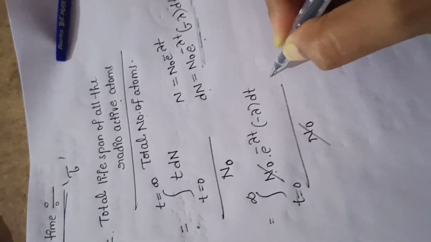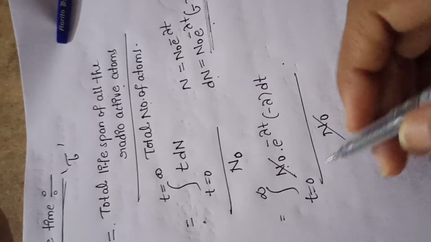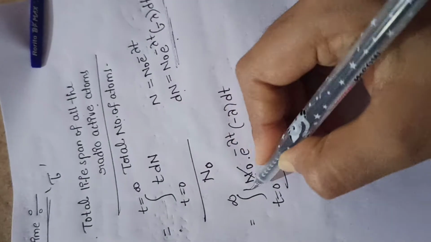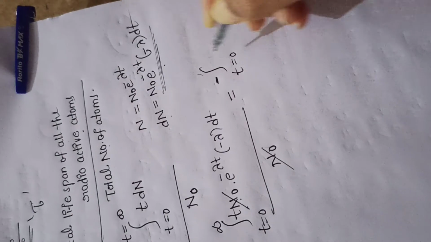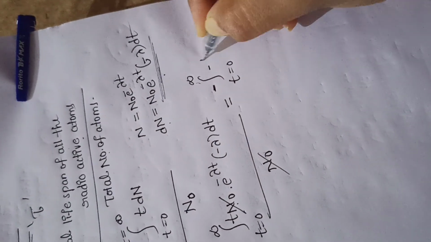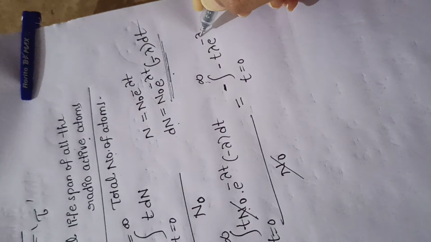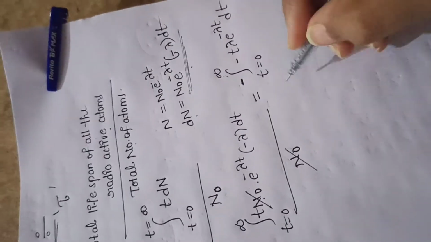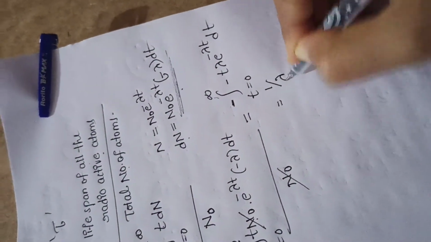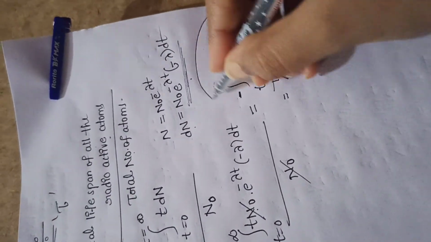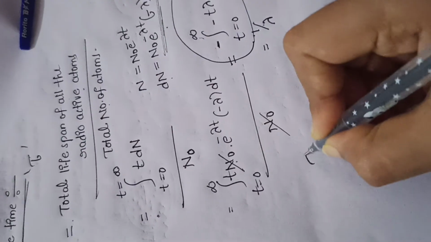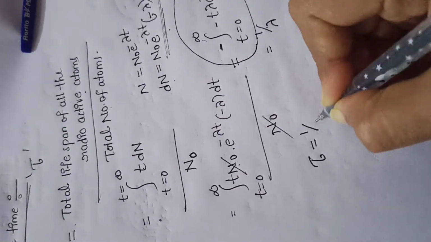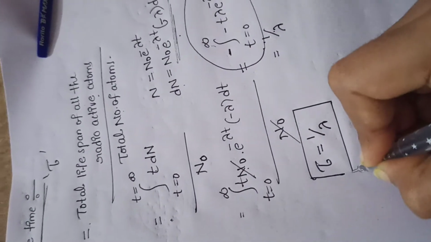So the final equation is minus the integration from t equals 0 to infinity of minus t lambda e to the power of minus lambda t dt. After completion of the integration process, this value is simply 1 by lambda. The mean lifetime tau is equal to 1 by lambda. This is about the mean lifetime.